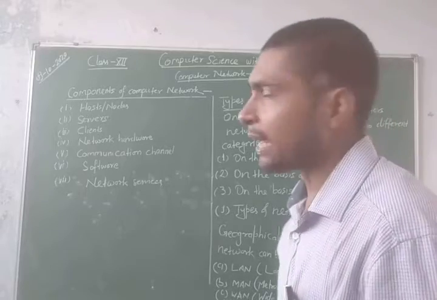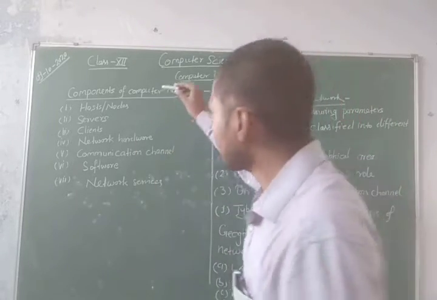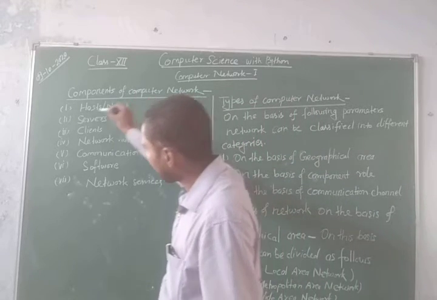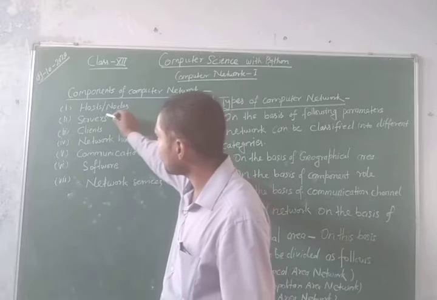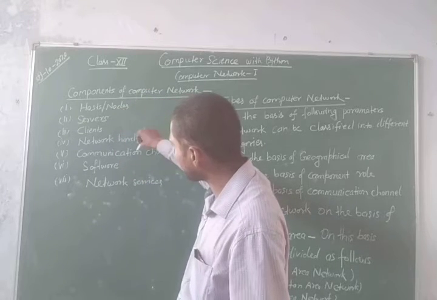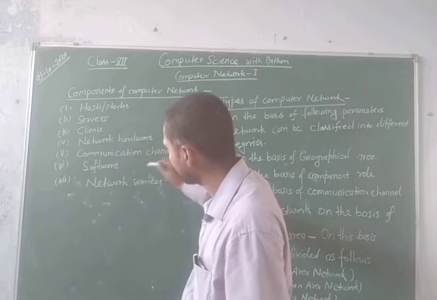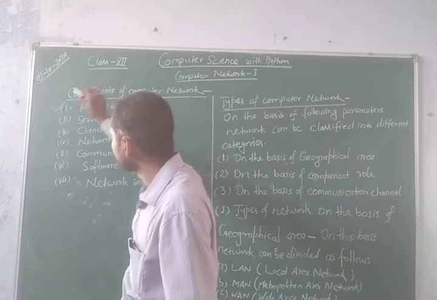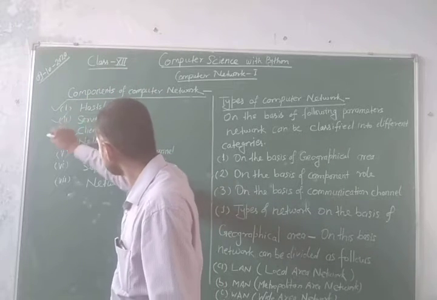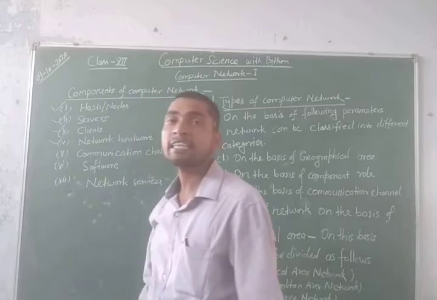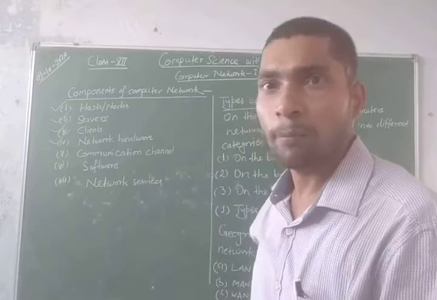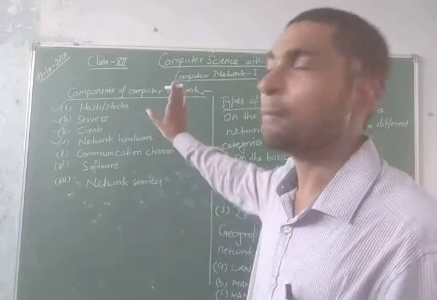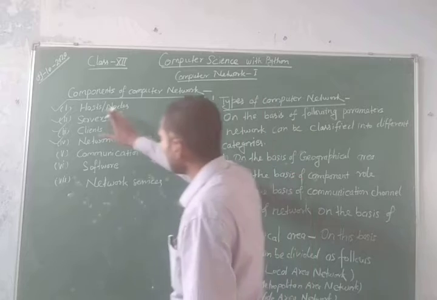For this purpose, I am going to start from the beginning. The components of computer network are host or node, server, client, network hardware, communication channel, software, and network services. We have completed host, server, clients, network hardware, etc. in the previous video, but again, I am going to revise from the beginning. So, what is the host?